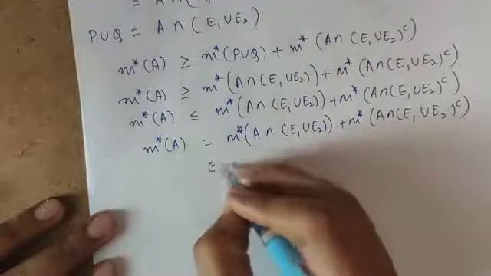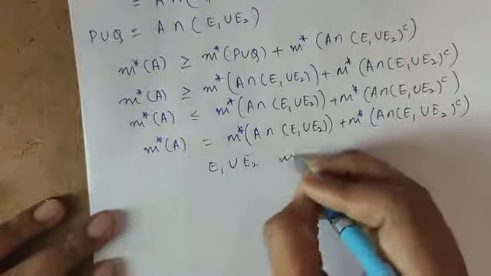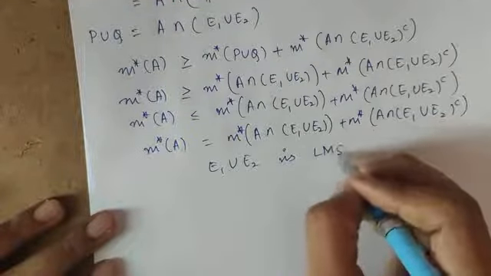So from this I can say E1 union E2 is a Lebesgue measurable set.